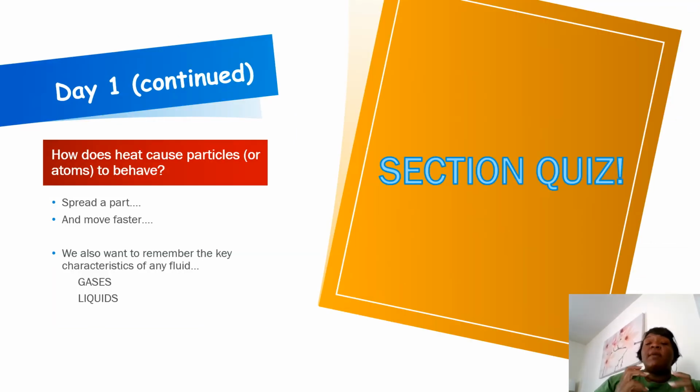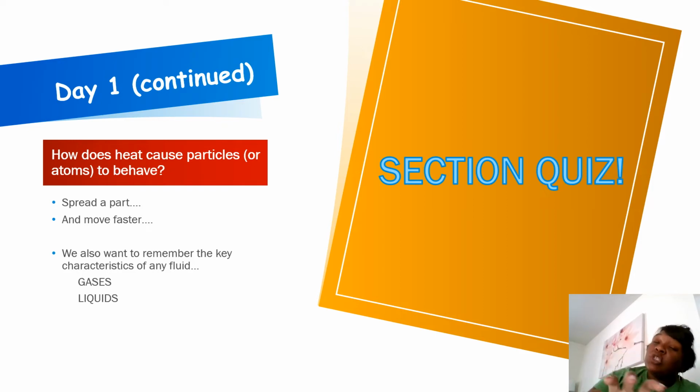So we want to think about our section quiz that you're now taking or should be working through. One of those questions talks about what heat causes atoms to do. We use the word atoms in class, but we also use the word particles. And remember, with our fist, heat causes particles to do what? Look at the PowerPoint. Spread apart and move faster. So when we're thinking about heat, that's what it causes particles to do.